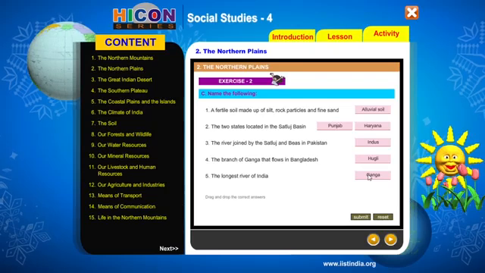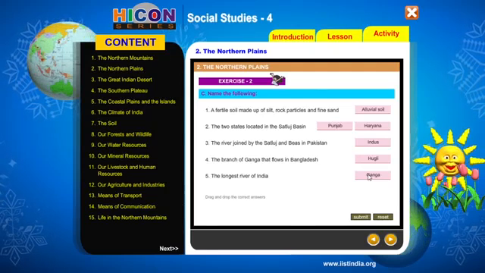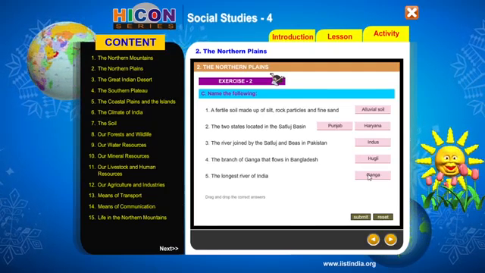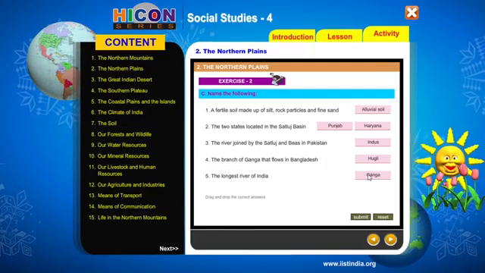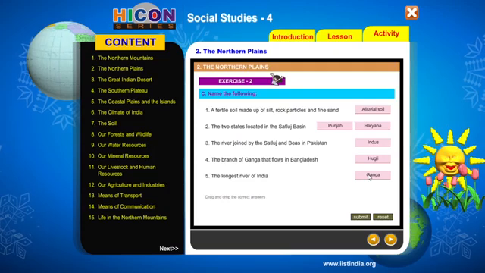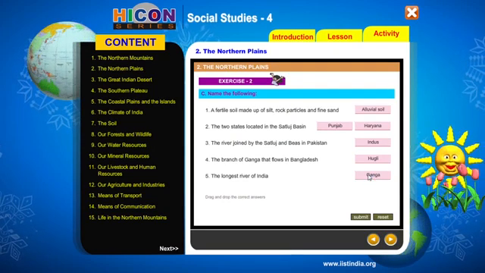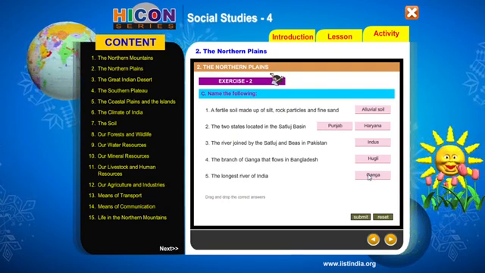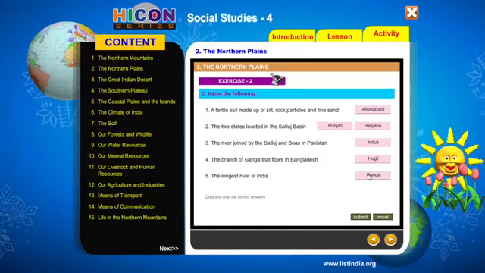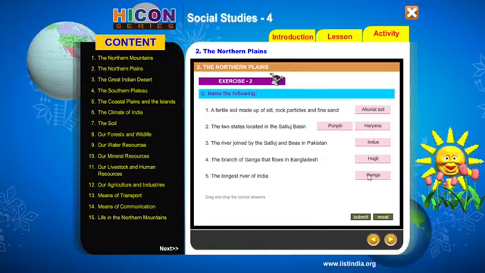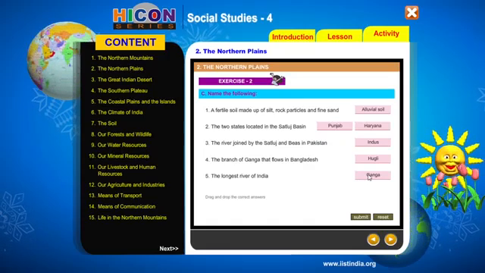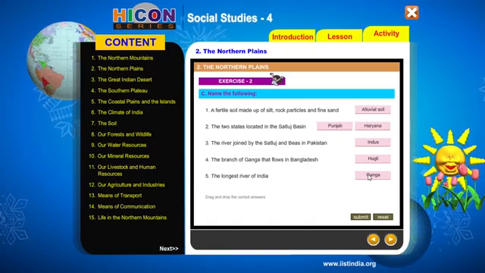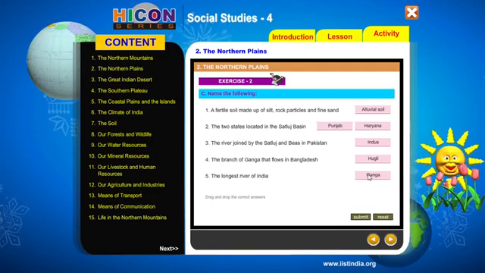We will read it once again. A fertile soil made up of silt, rock particles and fine sand is called alluvial soil. The 2 states located in the Satluj Basin are Punjab and Haryana. The river joined by the Satluj and Beas in Pakistan is Indus. The branch of Ganga that flows in Bangladesh is Padma. The longest river in India is Ganga, right?